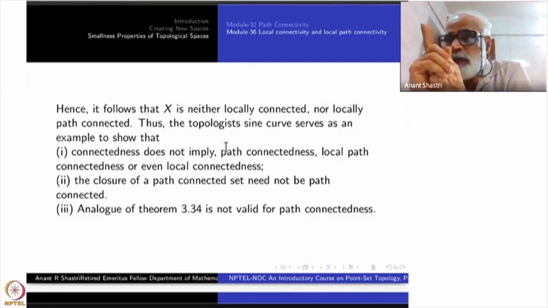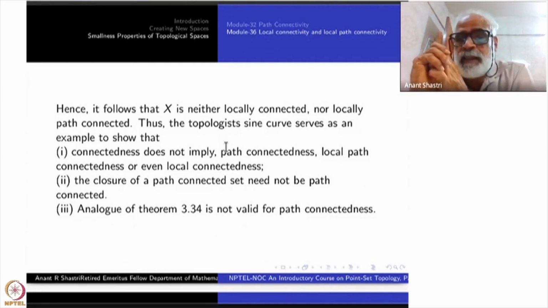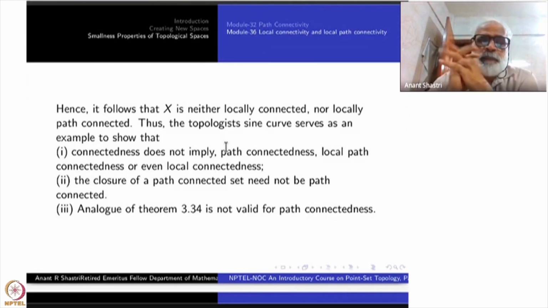The closure of a path connected set need not be path connected, because the sine graph part is path connected. Its closure is the whole space, and that is not path connected.